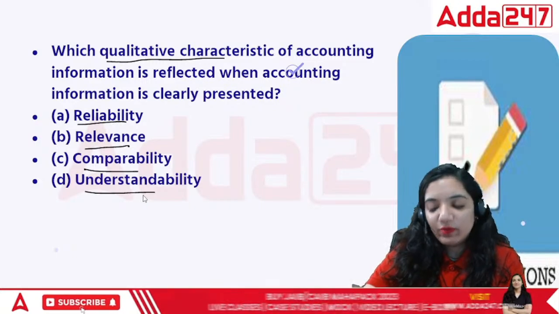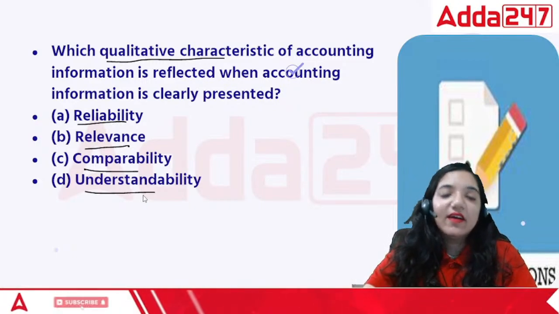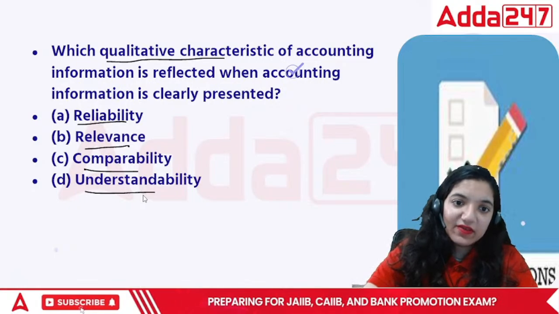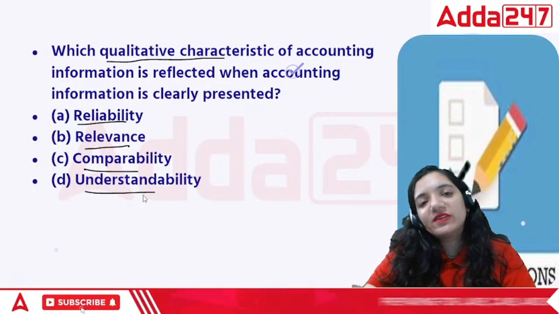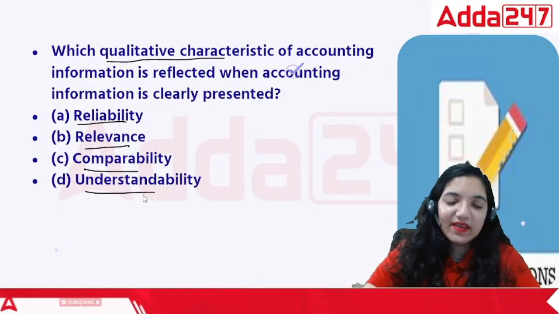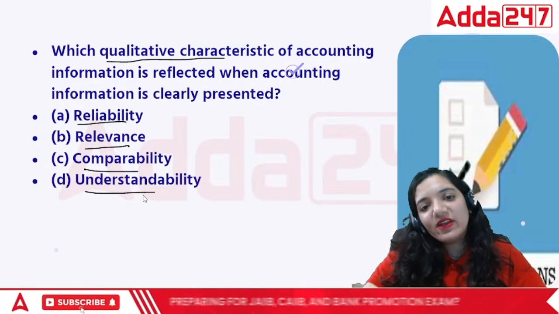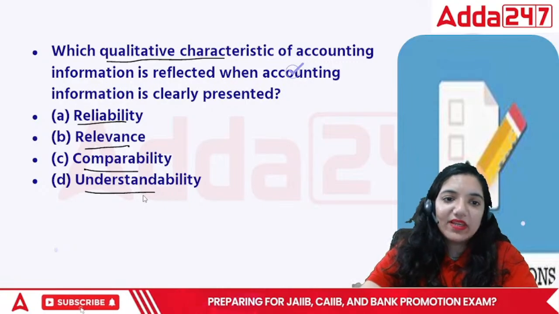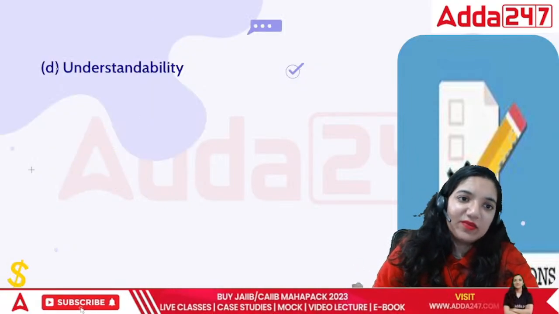Reliability means whatever you are saying is absolutely correct. Relevance is related to the topic itself. Comparability is that you can compare it with something else, and understandability means you can understand it properly, right? So in this case, since we are looking towards reflecting it properly, the correct answer is understandability.